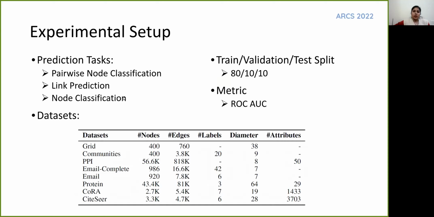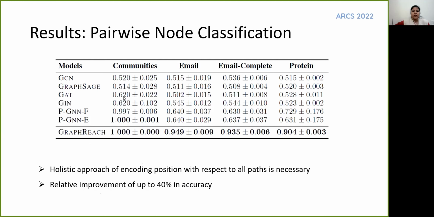We evaluated our model on 8 publicly available datasets using 3 tasks: link prediction, predicting if an edge is present between 2 nodes; node classification, predicting the class of a node; and pairwise node classification, where we predict if 2 nodes belong to the same class. With GraphReach consistently outperforming state-of-the-art models, the table showcases the efficacy of the proposed approach in pairwise node classification. It reinforces that the approach is holistic and able to capture the position of the nodes.